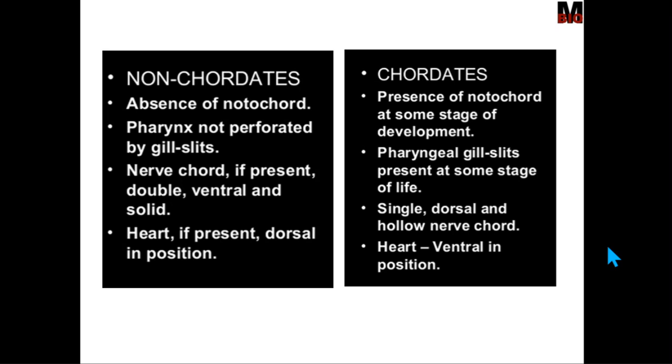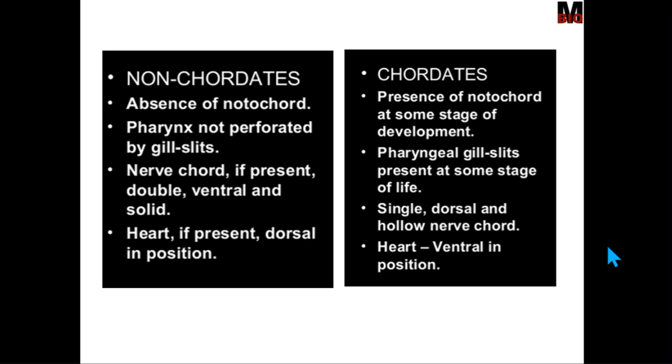Then pharyngeal gill slits are also present in chordates at some stage of life, either embryological stage or adult stage or both. Then they possess a single dorsal and hollow nerve cord. Then if heart is present, it is ventral in position. All chordates possess a pumping organ for the circulatory fluid, which is known as heart, which is ventral in position. So these are the fundamental features of chordates.